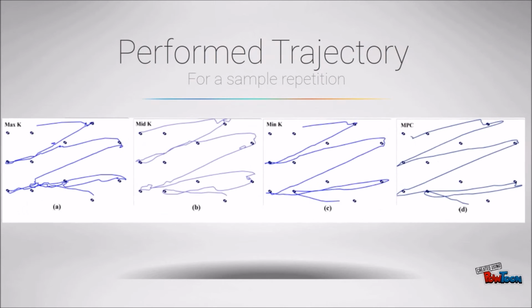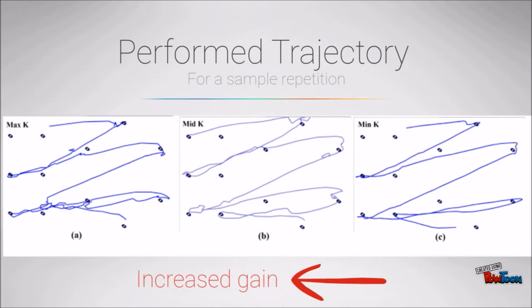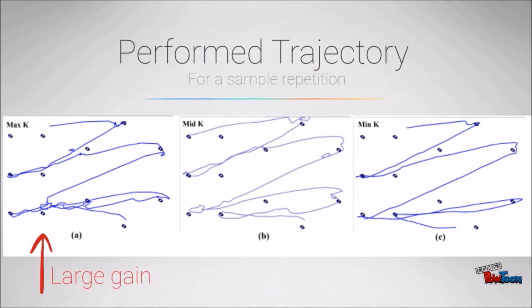This figure shows a sample repetition for different modes of control. As shown in the figure, for the impedance controllers, as the value of the gain increases, the motion experience has more ripples. This is a result of large values of change in the provided force. When the user moves through the task, the reference point constantly changes, and as a result, the force value is rapidly varying. Since the gain value of the controller directly affects the value of the provided force, large gain has resulted in decreased smoothness of the motion compared to the other approaches.